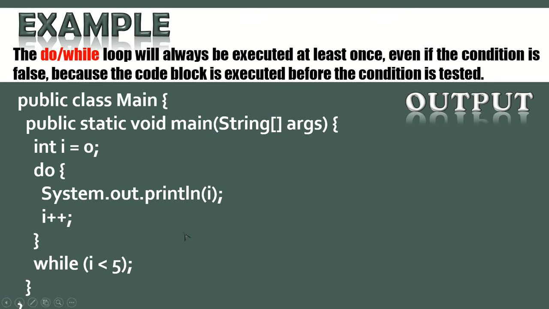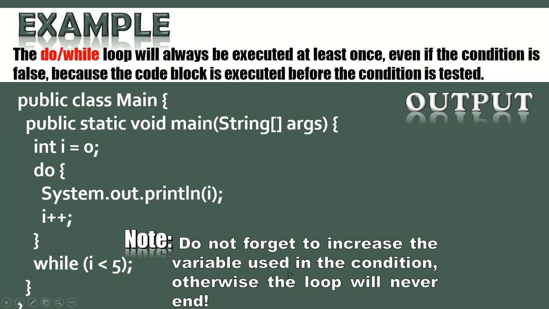So the output comes in like this. See, do. So what is the note? Do not forget to increase the variable. Same thing, because if the variable is fixed, then it will go on and the loop will not end, because always 0 will come. In this case, you are increasing, so first value 0 will come, and then the next value will come. Like this, third value will come, and 4.